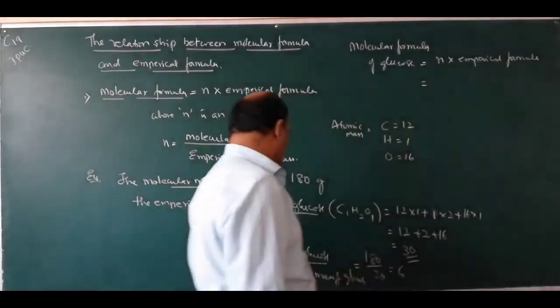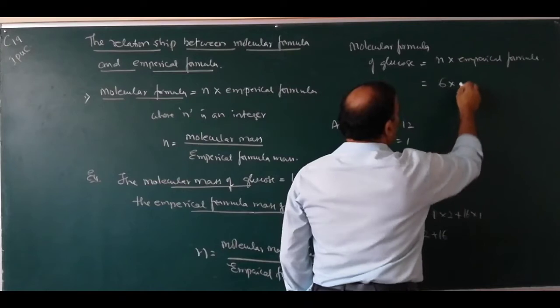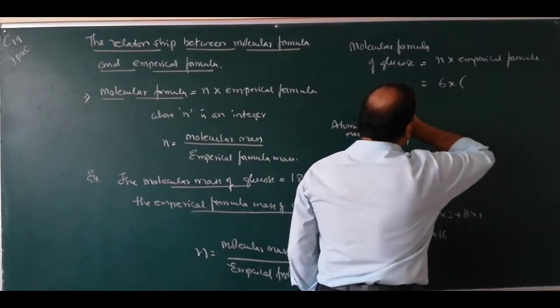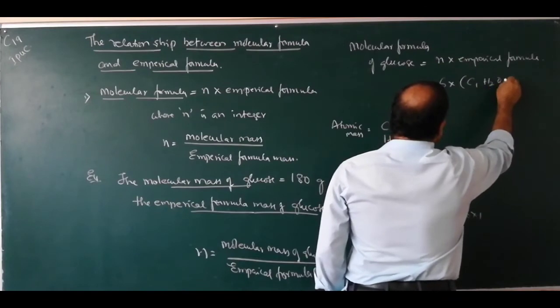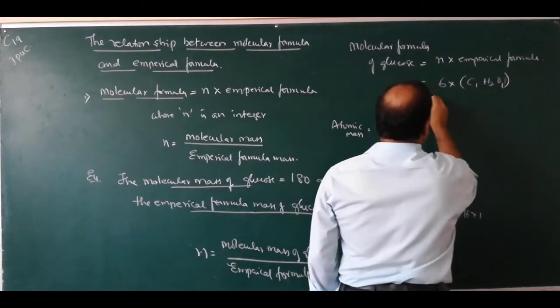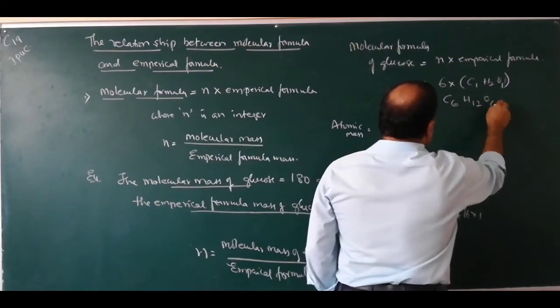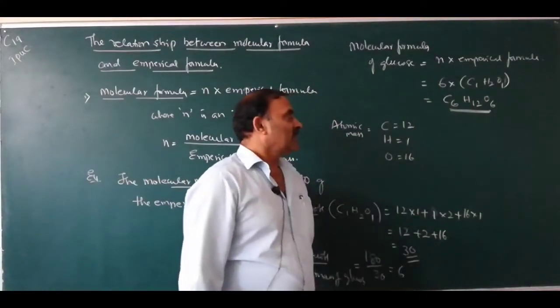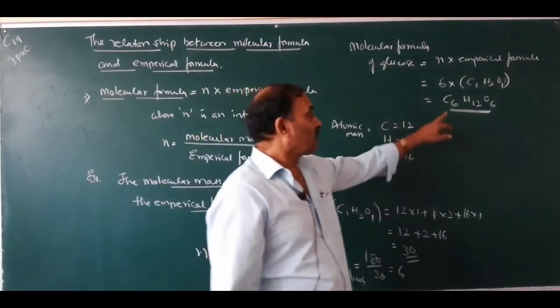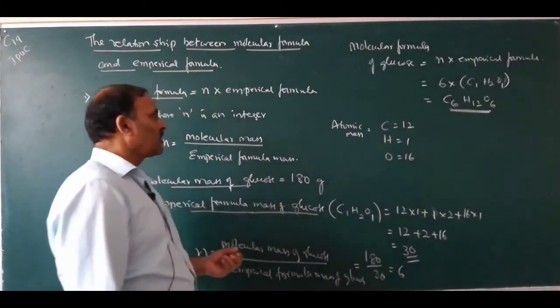So here what is the value of n? n equals 6 into empirical formula of glucose, C1H2O1. So this is equals C6H12O6. So this is the molecular formula of glucose. So how to determine molecular mass of glucose?